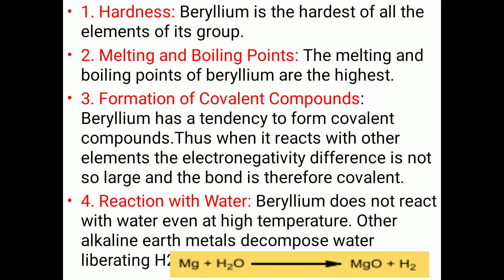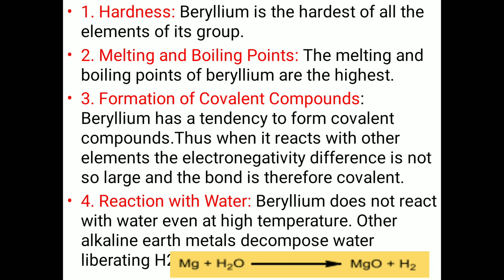First, hardness. Beryllium is the hardest of all the elements of its group. Second point is melting and boiling point. The melting and boiling points of beryllium are the highest. Third point is formation of covalent compounds. Beryllium has a tendency to form covalent compounds. When it reacts with other elements, the electronegativity difference is not so large and the bond is therefore covalent.